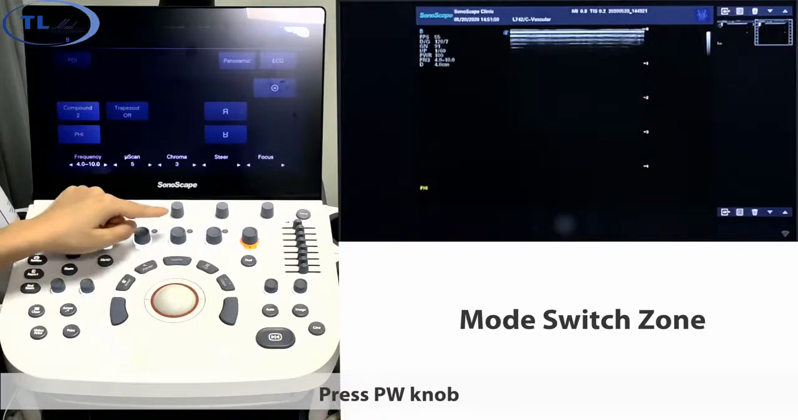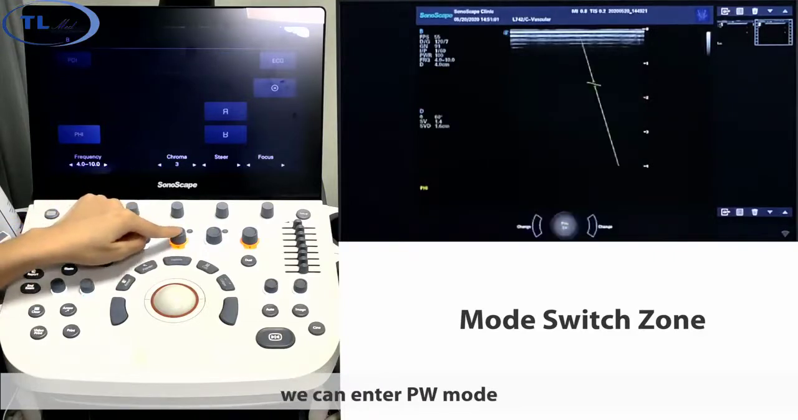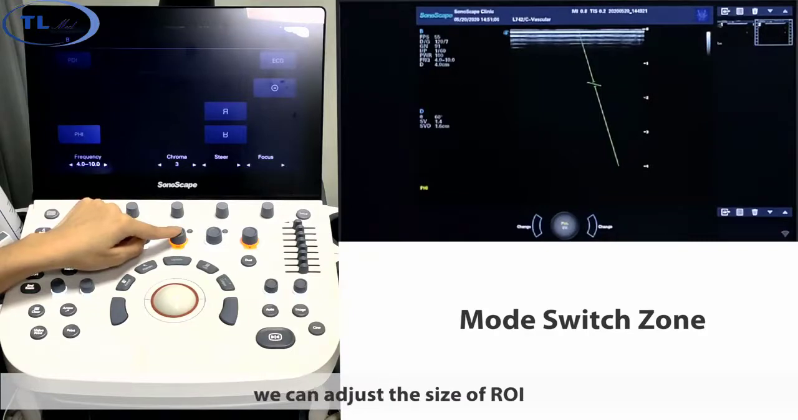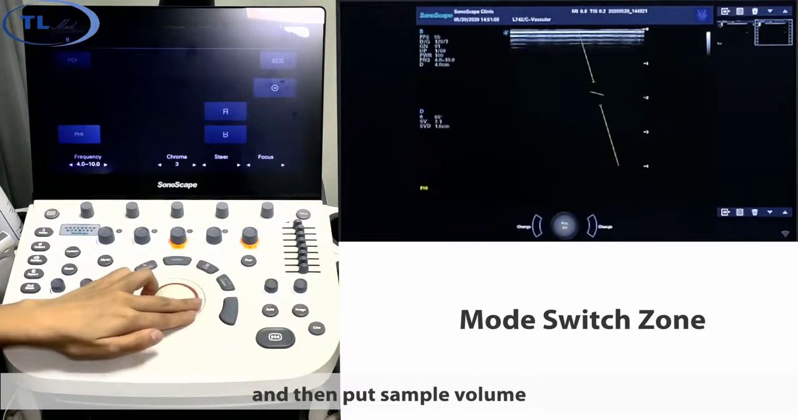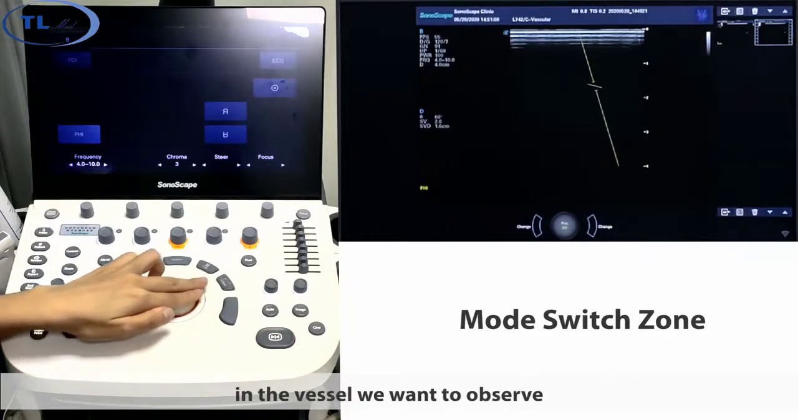Press the PW knob. We can enter PW mode. Here we enter this mode. We can adjust the size of the ROI with the tracking ball and then put the sample volume in the vessel we want to observe.